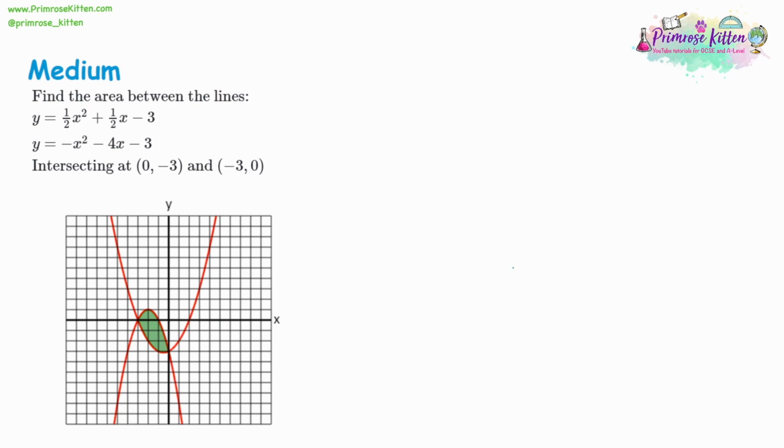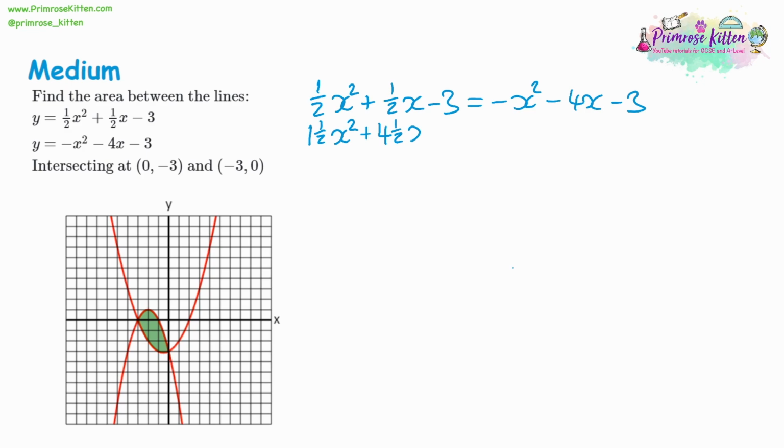So our first curve is a half x squared plus a half x minus 3. Now that's equal to y, and y is also equal to negative x squared minus 4x minus 3. So we're going to collect all the terms to one side. Now the right hand side is all negative, so we add it all, then everything will be collected on the left hand side. So we can add x squared to both sides, giving us 1.5 x squared. We can add 4x to both sides, giving us 4.5x. And we can add 3 to both sides, which will give us 0.